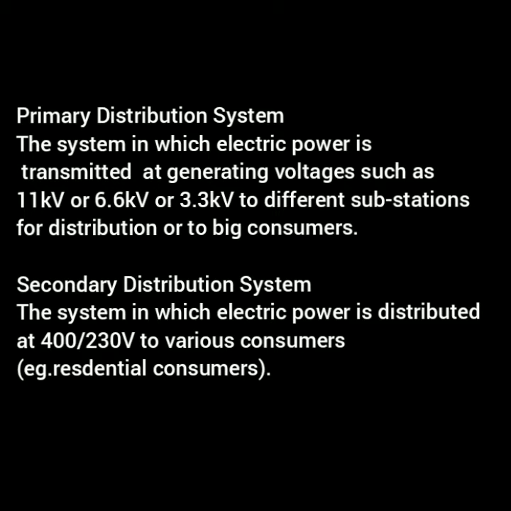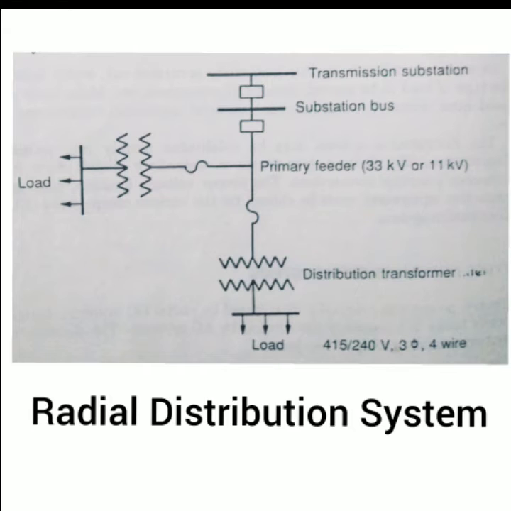Next, we can discuss the classification based on the scheme of connections. The first one is the radial system. It is the most common distribution system. This serves light and medium density load areas. Feeders are not tapped in between the transmission substation and the distribution substations, while distributors are tapped throughout at several points to serve the consumers.